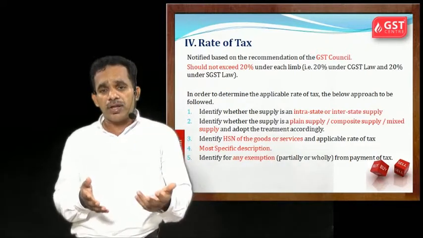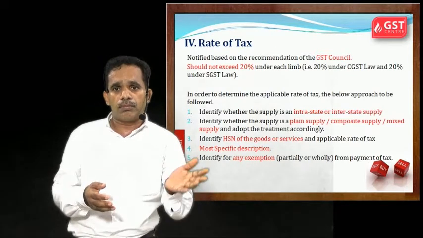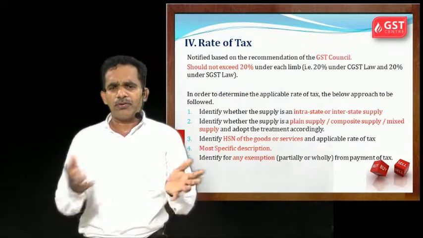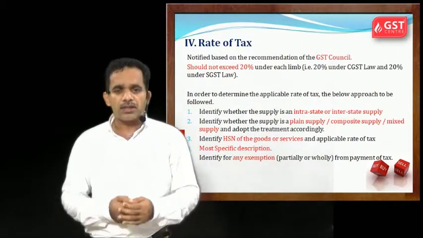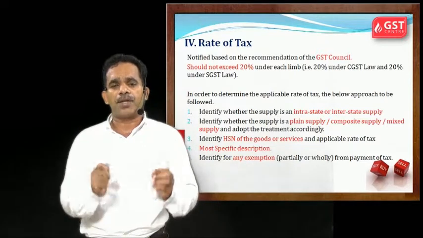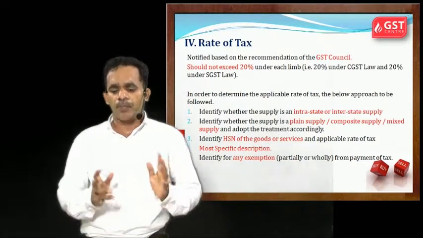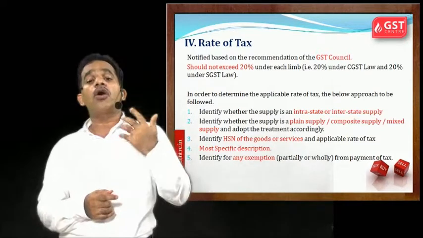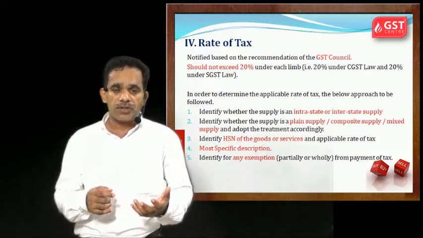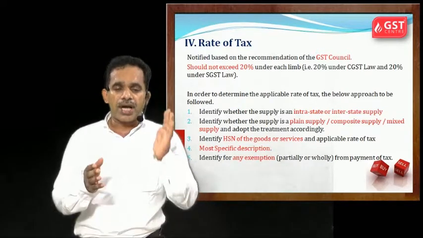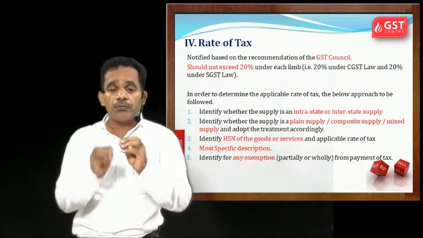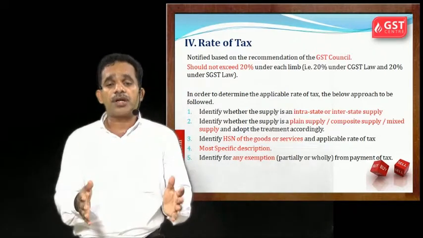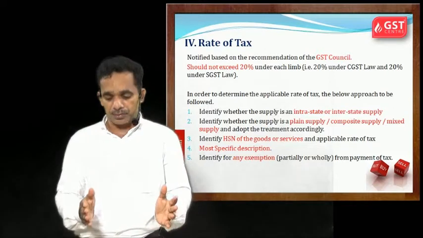And when you are giving a hotel stay with the breakfast, it will be composite supply. So we will learn it further. So we need to check whether a supply is a plain supply, mixed supply or composite supply. Then identify the HSN of the goods or service accounting code. You should check which HSN, harmonized system of nomenclature. For each goods there is a HSN code. So you should check which code is coming, which rate is coming.